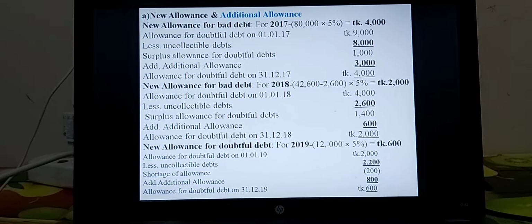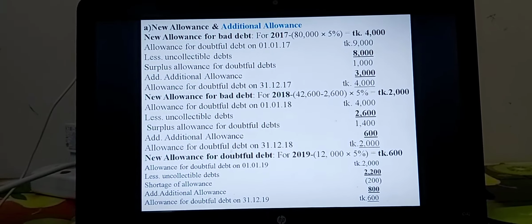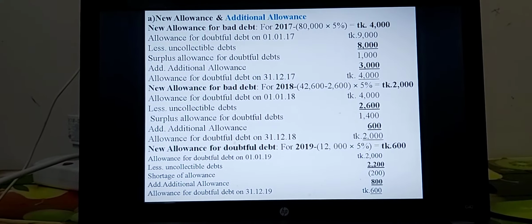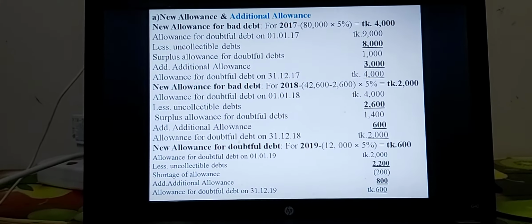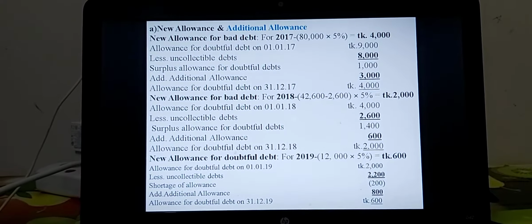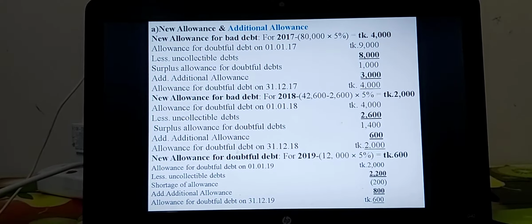I repeat again, this item is to be started with allowance for doubtful debt or provision for bad debt for opening amount less uncollectible debt 8,000, surplus amount 1,000. Now you can go for finding out the new allowance for bad debt, that is taka 4,000.